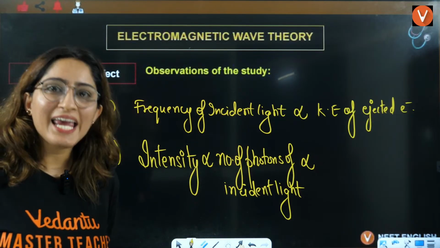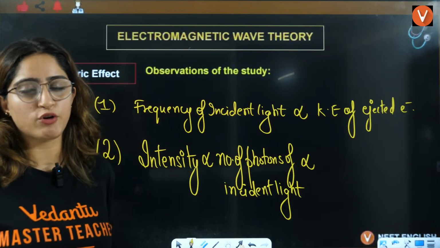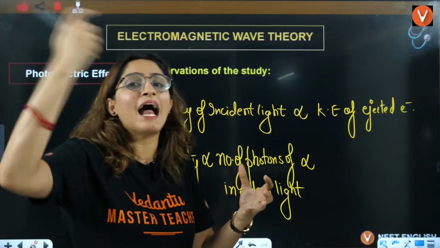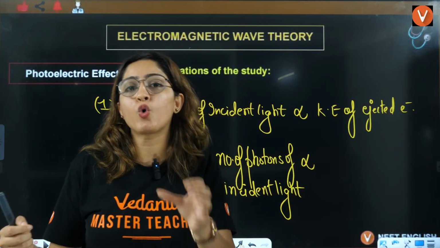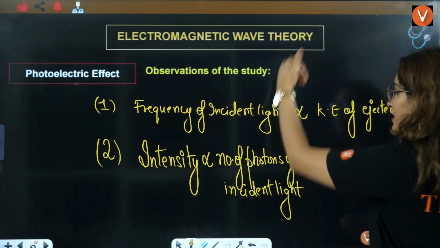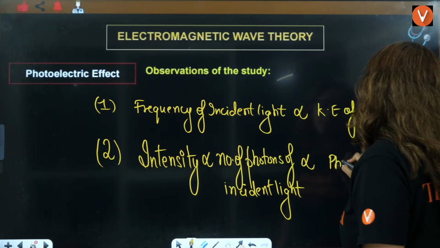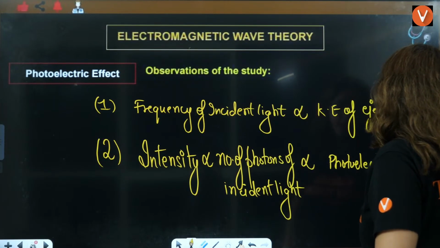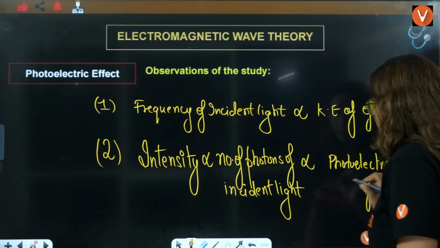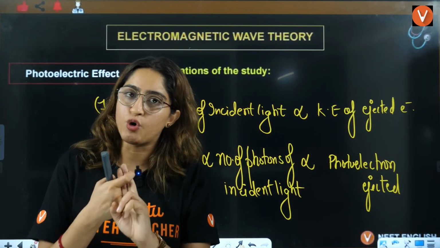Now, each photon is going to eject one electron. That means one photon will eject one photoelectron. An electron that is ejected is called a photoelectron. So the more the intensity, the more the number of photons of incident light, the more photoelectrons will be ejected. That means one photon is going to eject one electron, right?